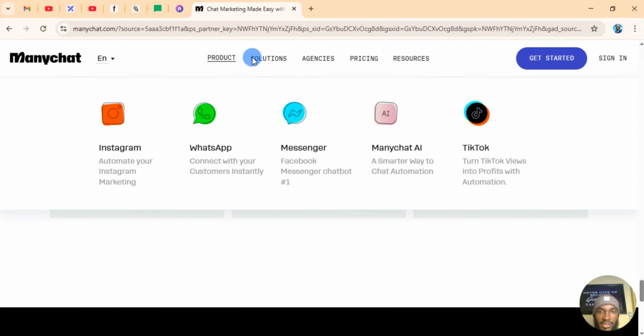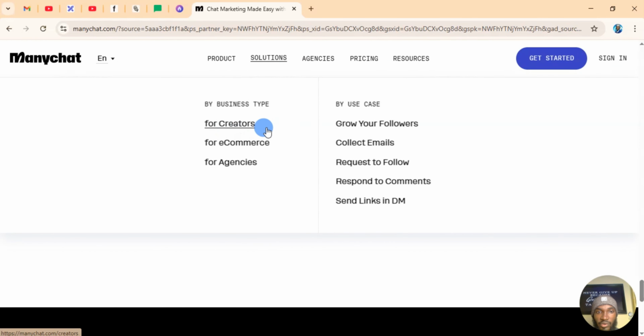They have solutions for creators, for e-commerce, and for agencies. You can grow your audience, collect emails for your email list, request a follow, respond to comments, and send links via DMs. Maybe you have a digital product you want to sell. Just talk about the digital product and say, I'll send you the link via DM. Once somebody responds, the link to your digital product goes straight to their DM, and you don't need to lift a finger to do all that.